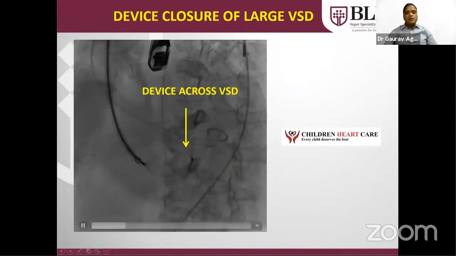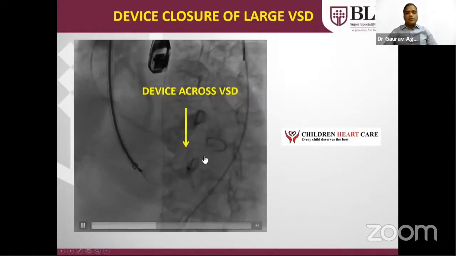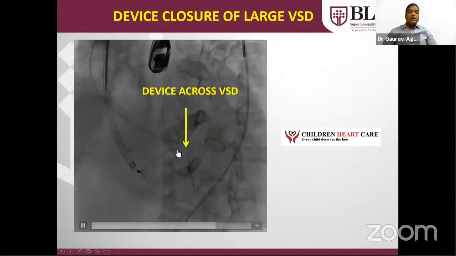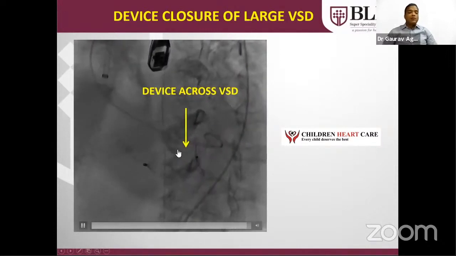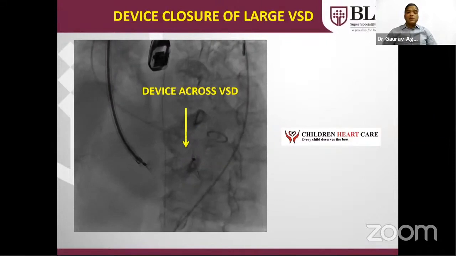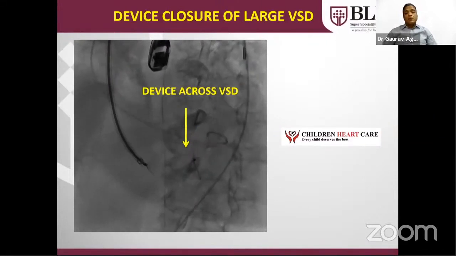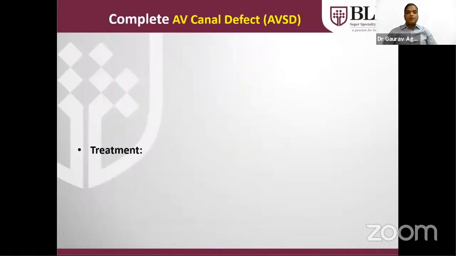This is a large VSD in adult, post myocardial infarction VSD. Here you can see the large VSD device across the septum. Even in infant, if small VSD or moderate size VSD is there in the mid muscular part, we can close in the cath lab. And if VSD and PDA both are there, even then, if the weight of the child, size of the VSD, PDA are in comfortable zone, we can close both at the same time.